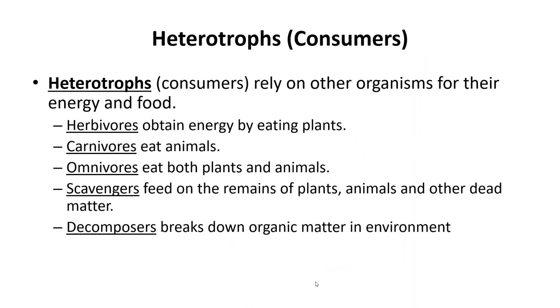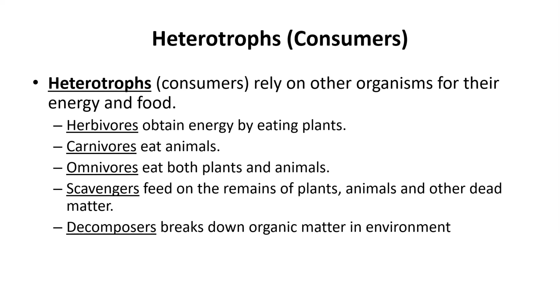Now, moving on, we have what are called heterotrophs, or consumers. Now, a heterotroph, or a consumer, relies on other organisms for their energy. So these are going to be the organisms that eat other organisms. Sometimes within an ecosystem, some organisms are able to eat the producers. So think about a beetle or a rabbit. They can go out and eat grasses and flowers and leaves, which are all examples of autotrophs, or producers. And they can take in those autotrophs or producers in order to gain energy.